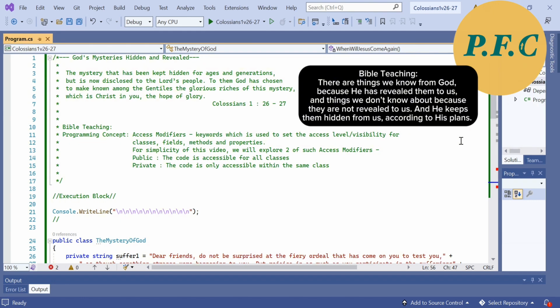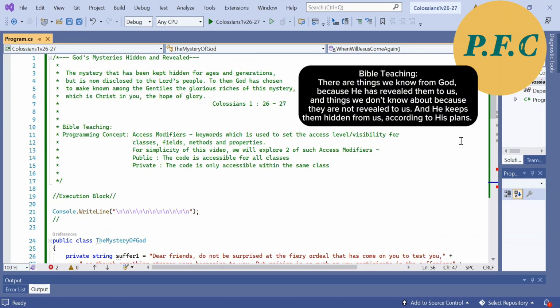The mystery that has been kept hidden for ages and generations, but is now disclosed to the Lord's people. Keeping hidden, being disclosed. As a programmer in the object-oriented programming space, when I create objects, I often have to think about its accessibility level. Is there information within the object that is sensitive and is to be kept hidden? Or will there be high dependency on the object that I have to make it publicly accessible?